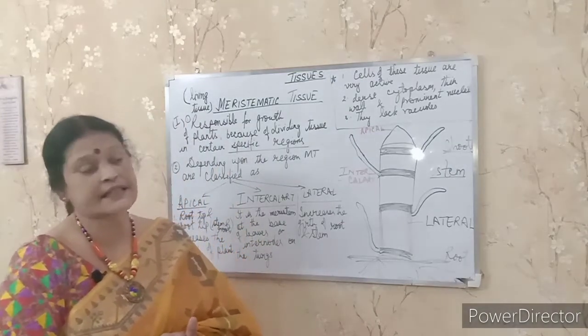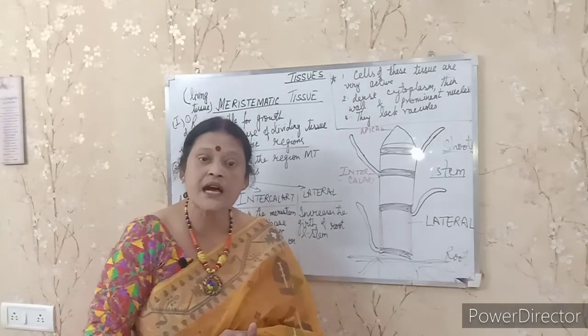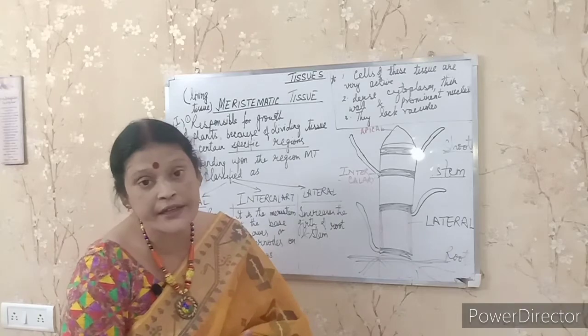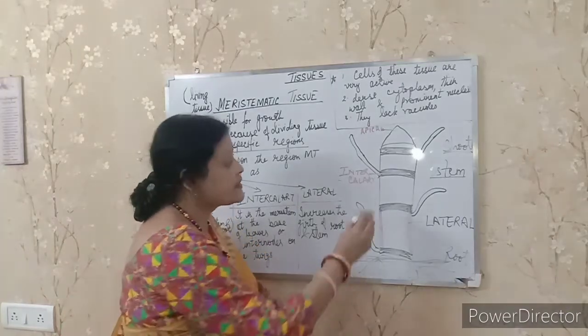Clear? Now second is intercalary meristem. Now what is intercalary meristem? Before I start, let me discuss nodes and internodes. What are nodes and internodes, student? These are nodes.